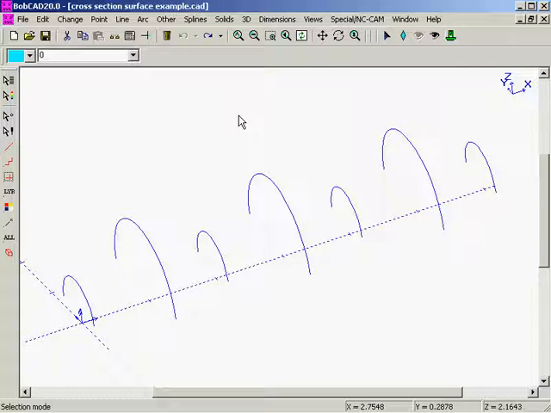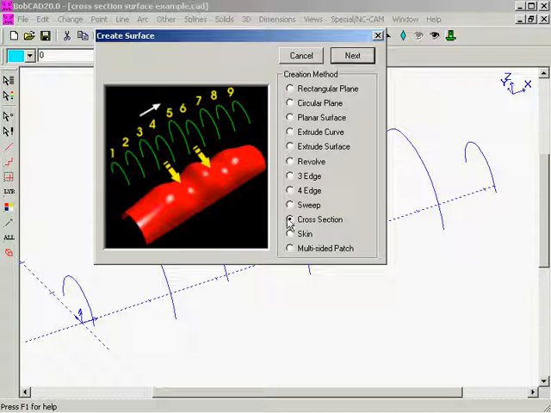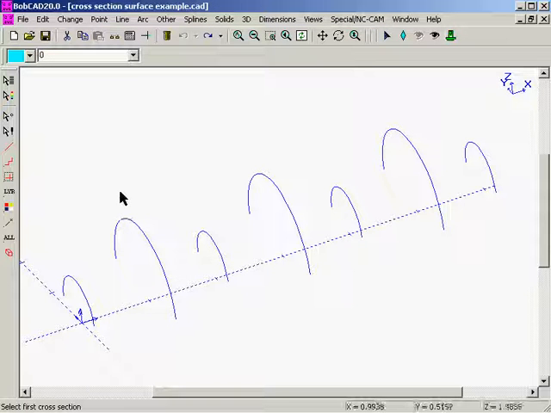Okay, in this video you see we have cross-sectional arc geometry on the screen already. What we want to do is go ahead and demonstrate the cross-sectional surface generating function in Bobcat version 20. By doing this, what we need to do is go up to the Solids menu and select Surface Creation, and then we select Cross-Section. By selecting the Next button, what this does is that automatically puts us into selection mode,